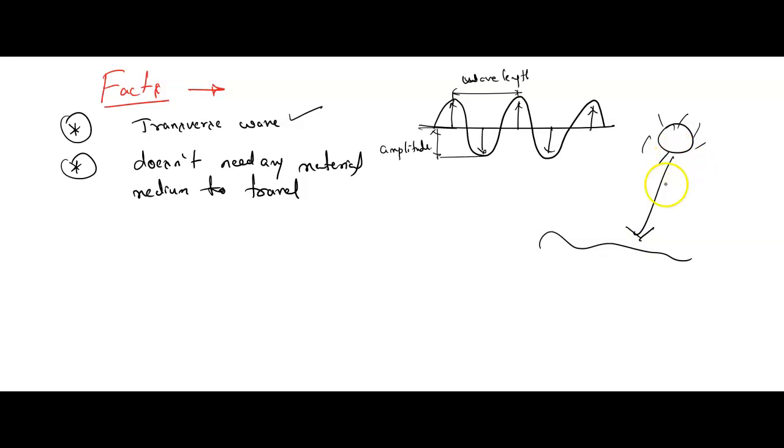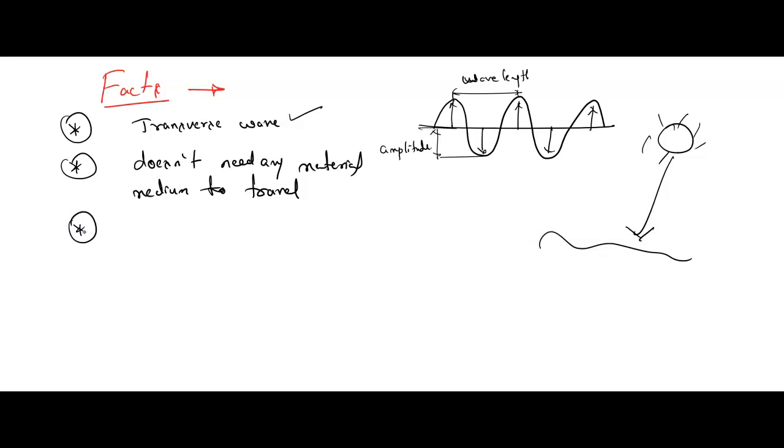Light is traveling from the sun to the earth easily, because if it needed any other medium, it would be very difficult. Since light doesn't want any material medium to travel from one place to another place, that is one more fact.